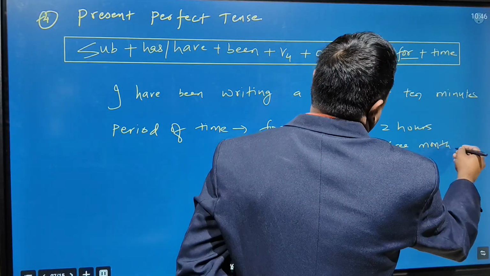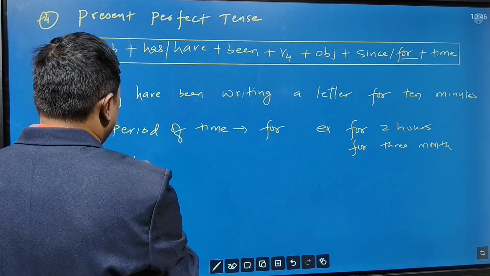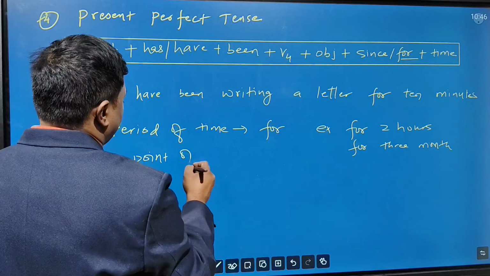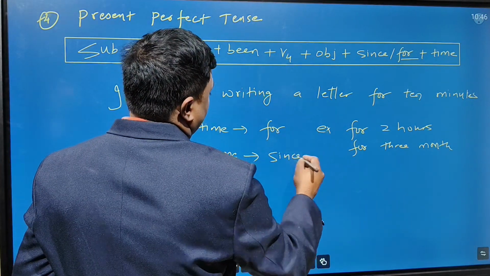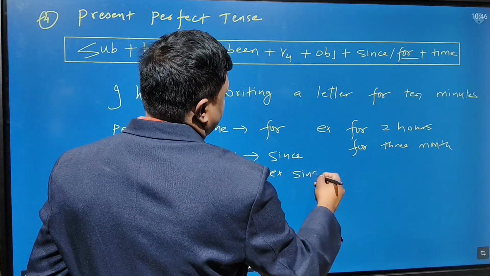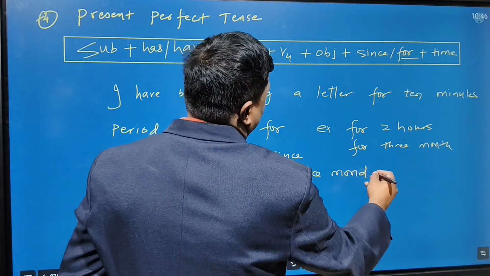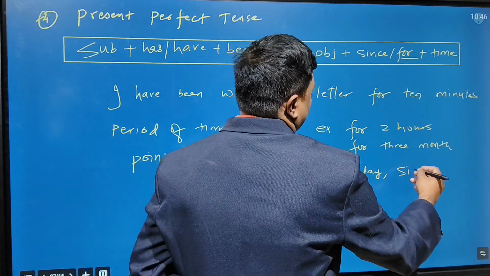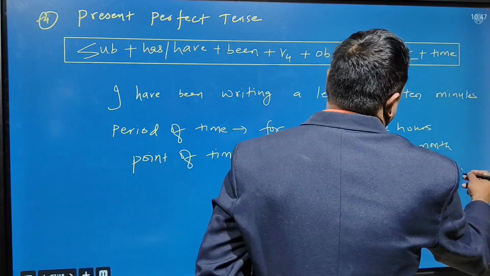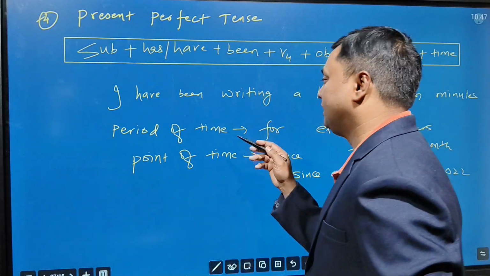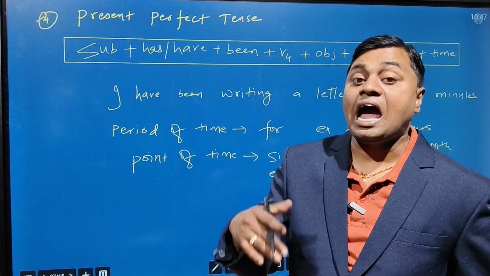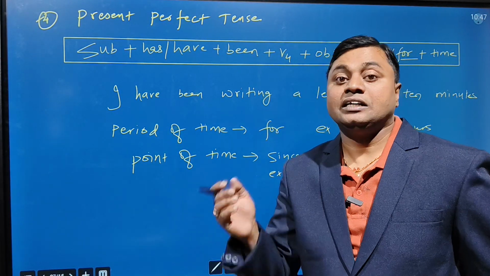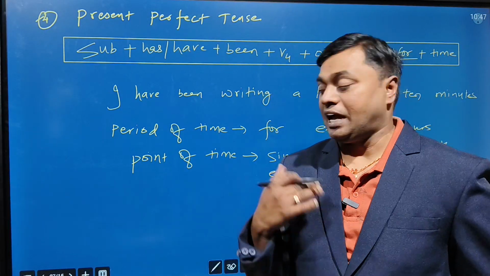And if a point of time is there, we are using since, for example since Monday, since 2022. Is it clear? He has been writing a letter since Monday. They have been playing cricket since 2025, like that.